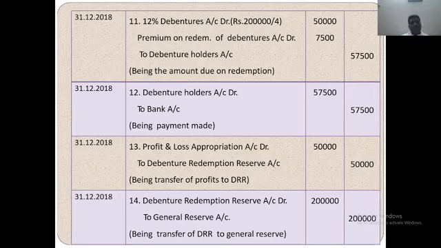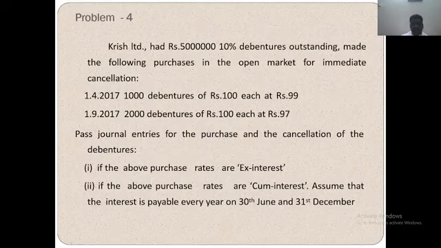The next, debenture redemption reserve account to general reserve account, 2 lakh rupees. All the reserve is transferred to general reserve account. So total reserve how much? 50,000 plus 50,000 and so on, 2 lakh rupees. This amount is transferred to general reserve account.